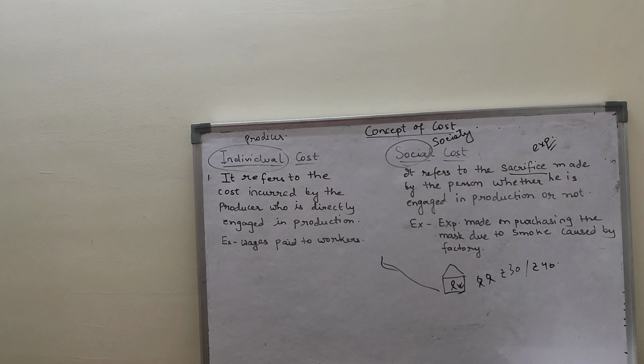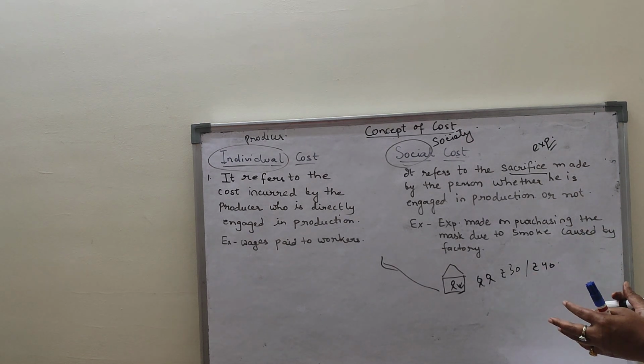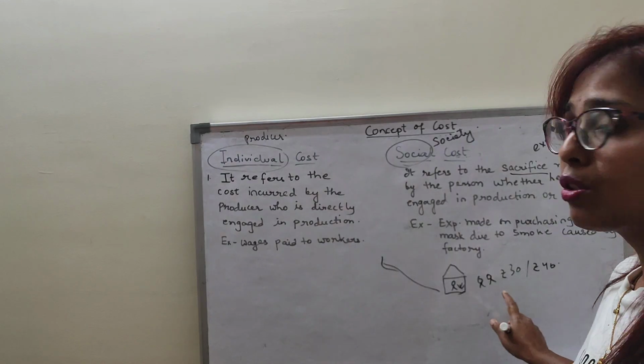So they thought of purchasing the mask. When they purchase the mask, it means that the person who is outside the factory also has to bear the cost. That means in society, the money spent by the community on purchasing the mask or anything, this is known as the social cost.